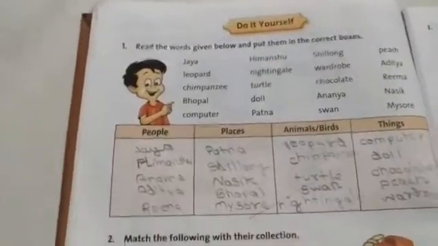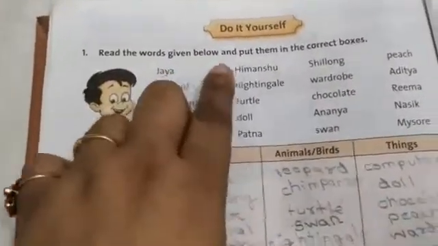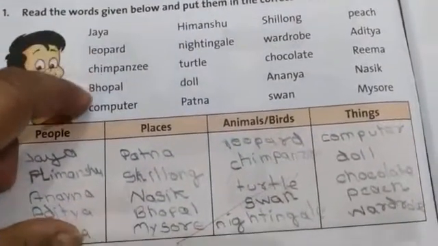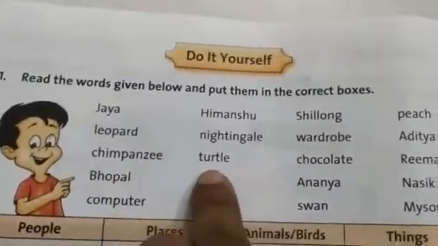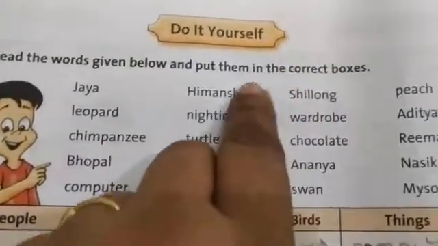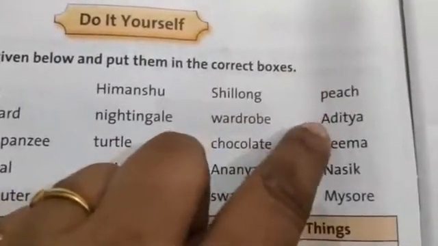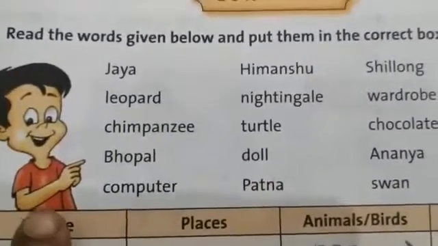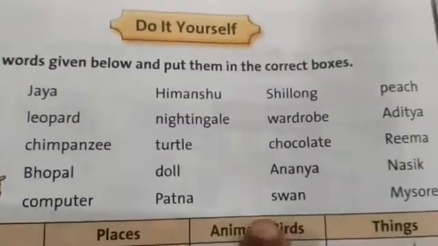Now come to do it yourself. This you have to do. This is your H work. Read the words given below and put them in the correct boxes: Jaya, leopard, chimpanzee, Bhopal, computer, Himanshu, nightingale, turtle, doll, Patna, Shillong, wardrobe, chocolate, Ananya, swan, peach, Aditya, Rima, Nasik, Mysore. There are 4 blocks: people, places, animals or birds, and things.